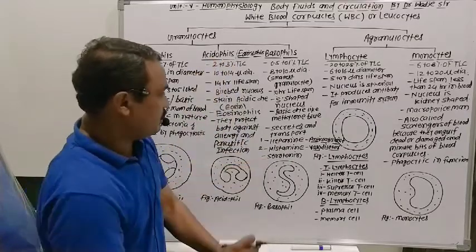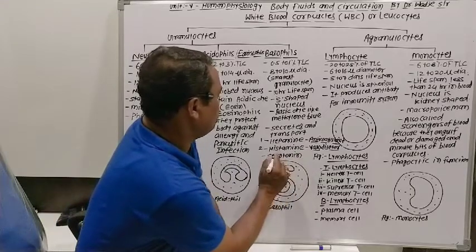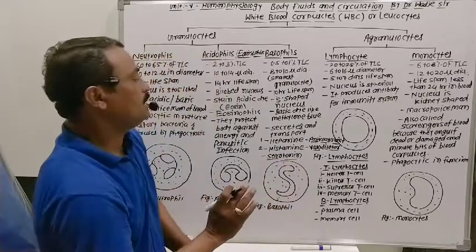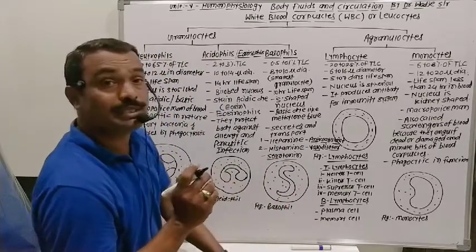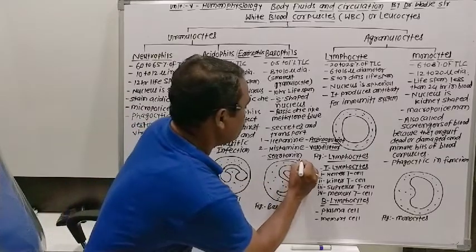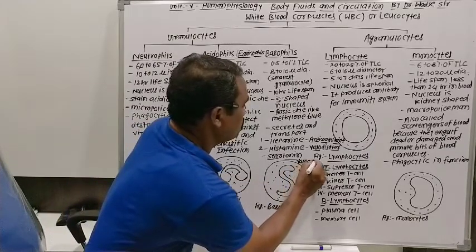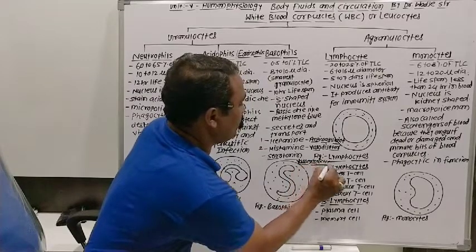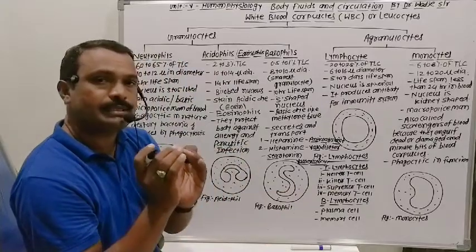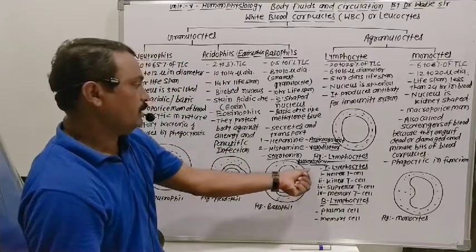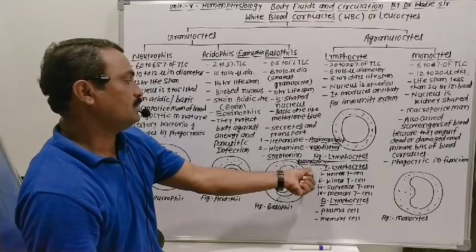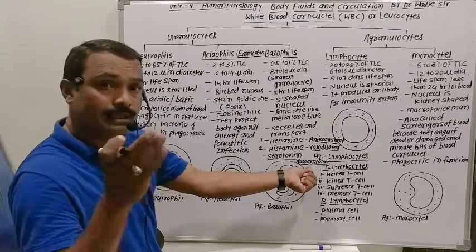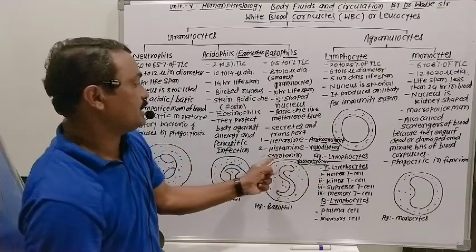Now the third type of secretion also secreted by basophil cells is serotonin. Serotonin acts as a vasoconstrictor. Vaso is related to vessels. Constrict means decreasing the diameter of blood vessels. Whenever serotonin gets secreted, it acts as a vasoconstrictor and decreases the diameter of blood vessels, and blood pressure increases.